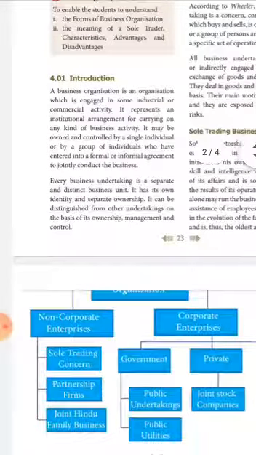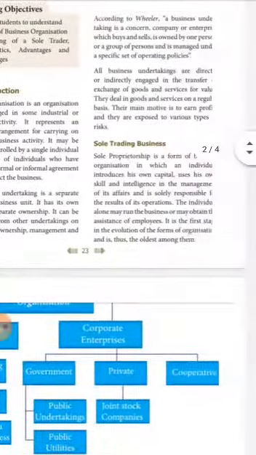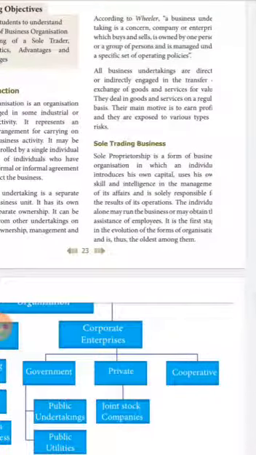This organization can be divided into two categories: non corporate enterprises and corporate enterprises. Under non corporate enterprises, sole trading concern, partnership firm, and joint Hindu family business are included. Under corporate enterprises, government, private, and cooperatives are included. Here, government can be divided into public undertakings and public utilities. Under private, joint stock companies are included.